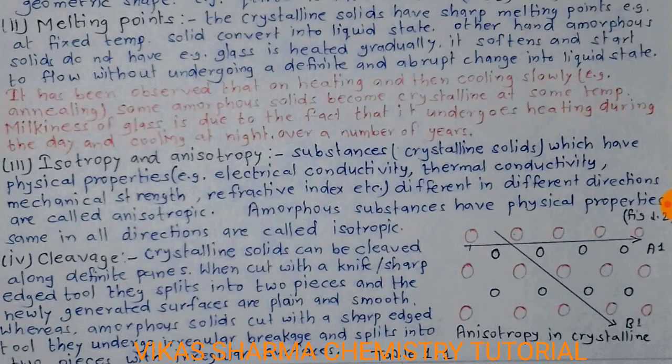It has been observed that on heating and then cooling slowly, for example annealing, some amorphous solids become crystalline at some temperature. Milkiness of glass is due to the fact that it undergoes heating during the day and cooling at night over a number of years.